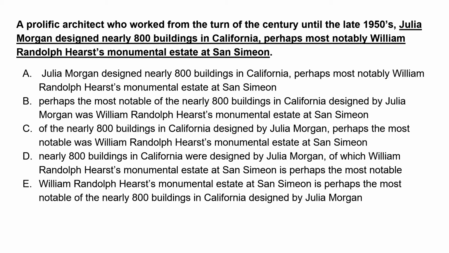Another thing is, if you are new to sentence correction and new to the verbal section, answers come by process of elimination. We never hunt for the right answer. We see what is wrong, and the moment we find out what has to be the right formation, we can eliminate anything that's violating it. The non-underlined portion has to go with the right connection. The right connection is Julia here, so anything that's violating it will be out. It becomes a 40-second task just because we know a simple rule.